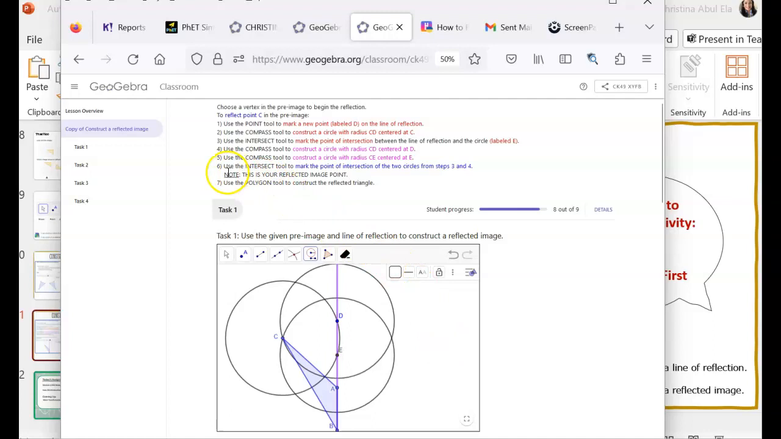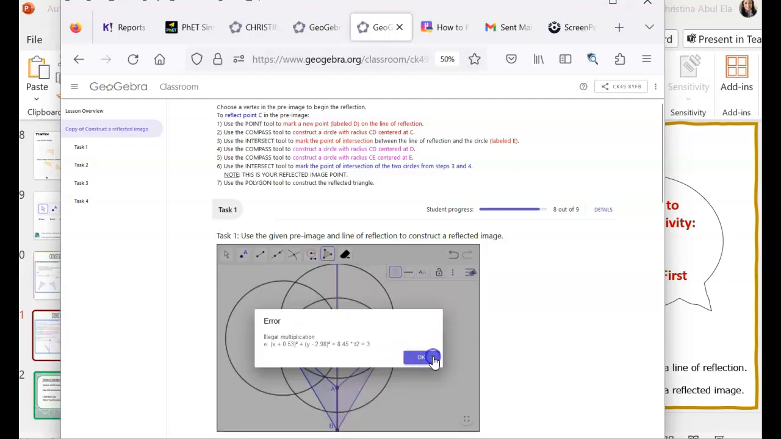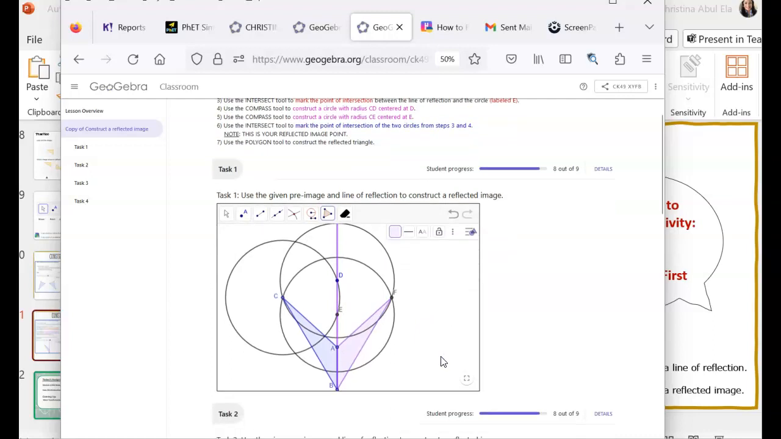And so now I'm on step 6. I want to mark the point where those 2 circles intersected. So the 2 circles that I just drew, I want to mark the point where they intersect. So that would be right here. And then the last step is to connect your shape, right? So you could use the polygon shape, you could use the line segment tool, but you want to create your shape. So I'm going to click from A to point F, the one I just reflected, back down to B, and there we go. And that is our reflected image.